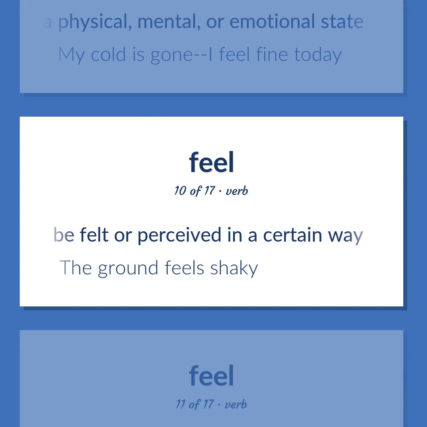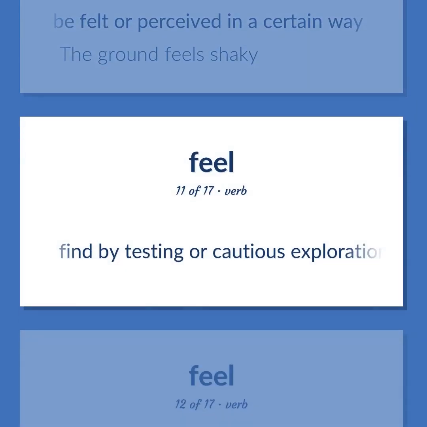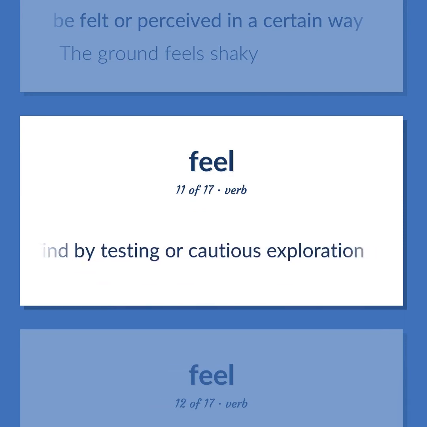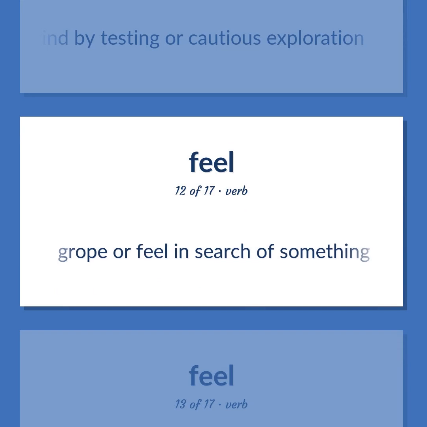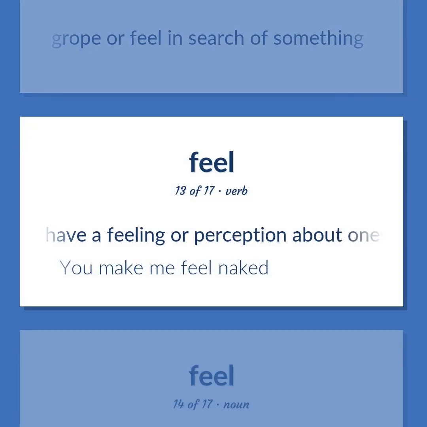The ground feels shaky. Find by testing or cautious exploration. Grope or feel in search of something. Have a feeling or perception about oneself in reaction to someone's behavior or attitude. You make me feel naked.